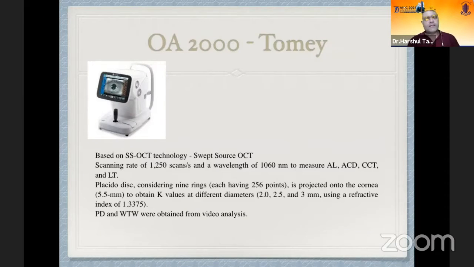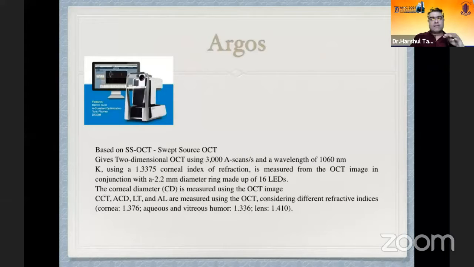Then we also have another swept source based technology, that is OA 2000 from Tomy. It uses a scanning rate of 1250 scans per second and a wavelength of 1060 nanometer. It uses a Placido disc with 9 rings, each having 256 points, and we can obtain K values at different diameters, at 2, 2.5 or 3 millimeter. Then we have Argos. Argos is also based on swept source OCT. It also uses 3000 A scans per second at a wavelength of 1060 nanometers.